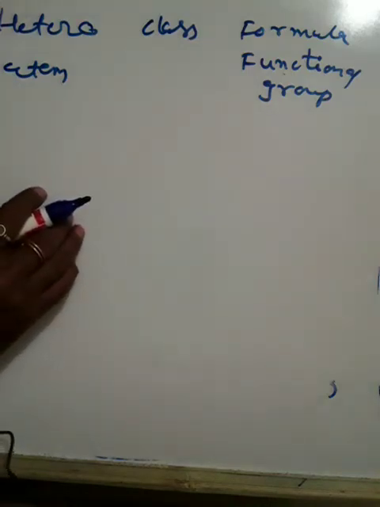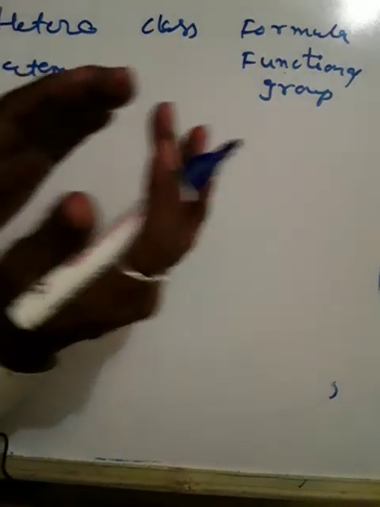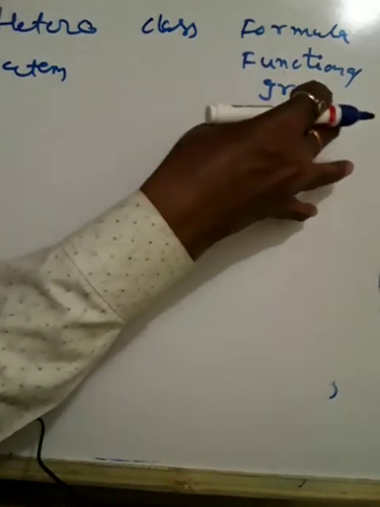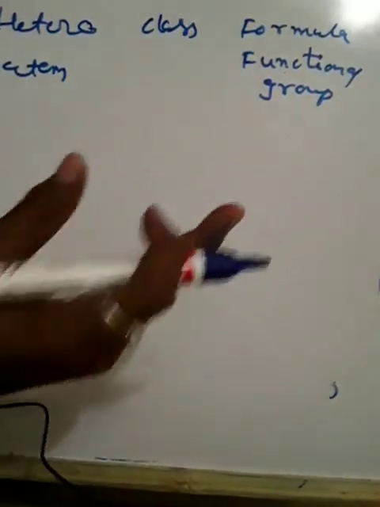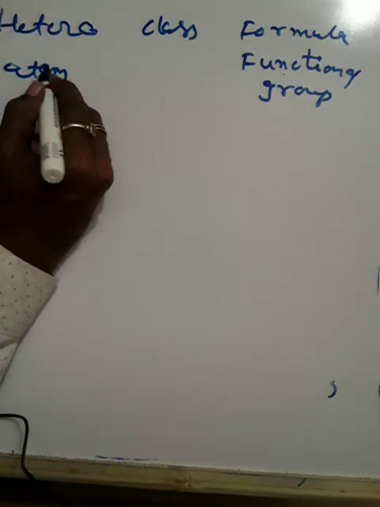These heteroatoms and the group confer specific properties on the chemical compound regardless of the length and nature of the carbon chain. That's what I told. This functional group will indicate the property, however long the chain may be. If the functional group is present, it will indicate the property of that particular compound. Some important functional groups are given in 4.3.